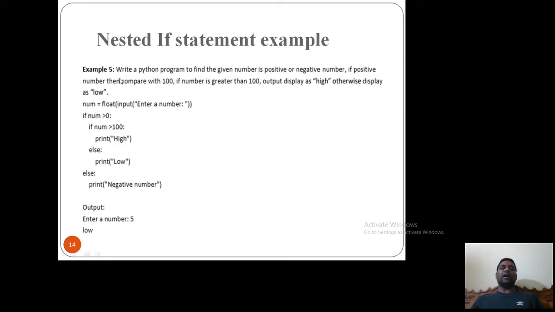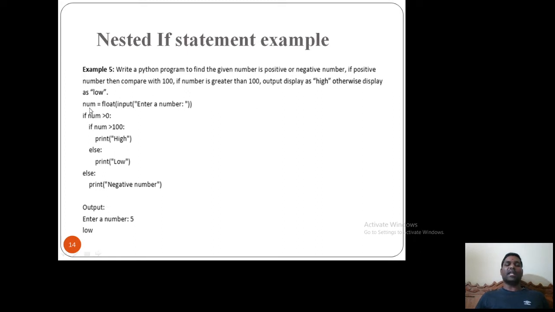So here I have a simple program. Write a Python program to find whether the given number is positive or negative. If it is a positive number, then compare with 100. If the number is greater than 100, display the output as high, otherwise display low. So what I am saying here is, if it is a positive number, then compare with 100. Then the output is high if it is greater than 100, otherwise low. Here I need to check two conditions. First, whether the number is positive or negative, and second, whether the number is greater than 100 or not.